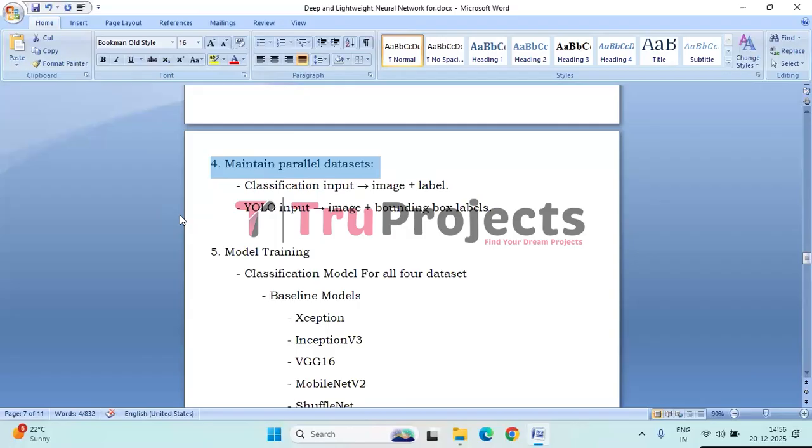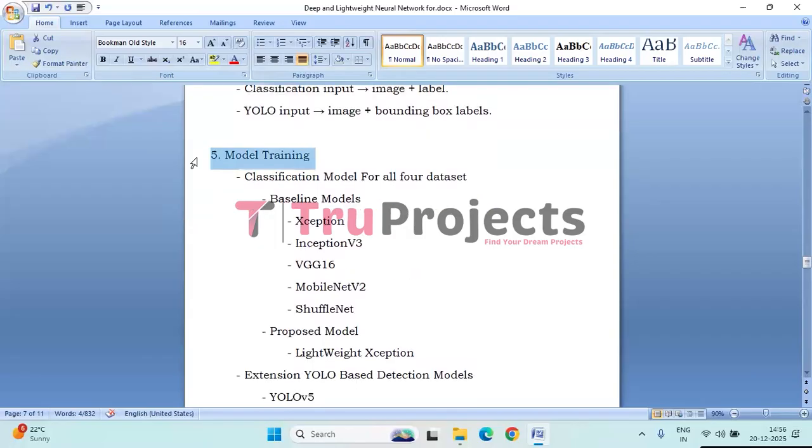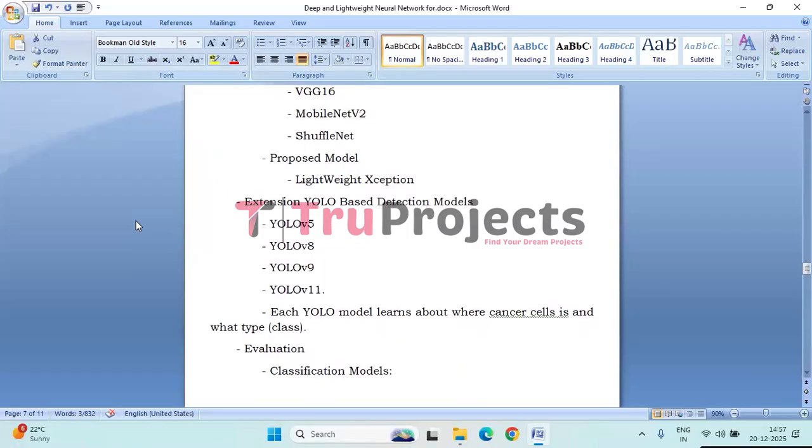This separation ensures smooth training for both tasks without data conflicts. Next, model training. For classification, multiple baseline classification models including Xception, Inception v3, VGG16, MobileNet v2, and ShuffleNet are trained on all magnification data. Along with this, a proposed lightweight Xception model is trained to achieve high accuracy with reduced computational complexity.